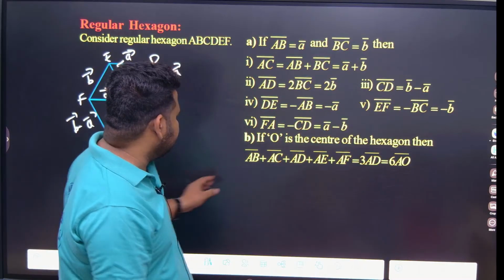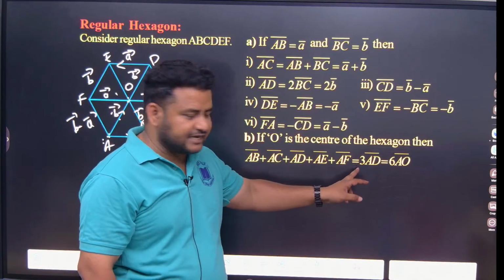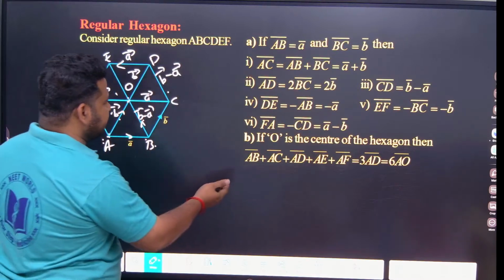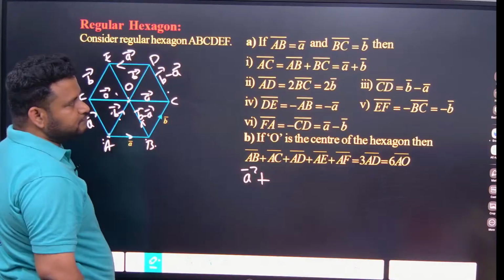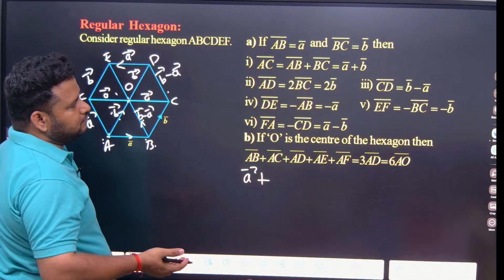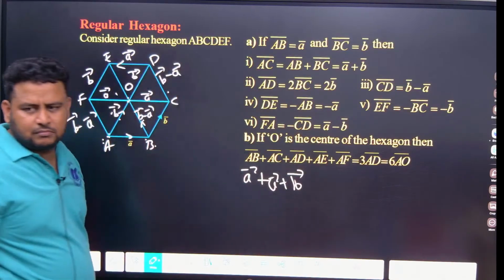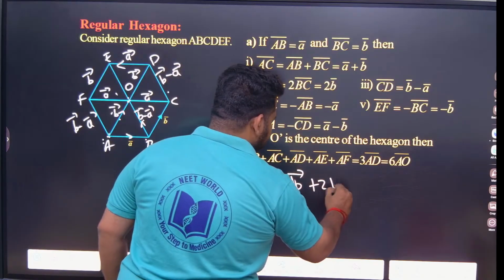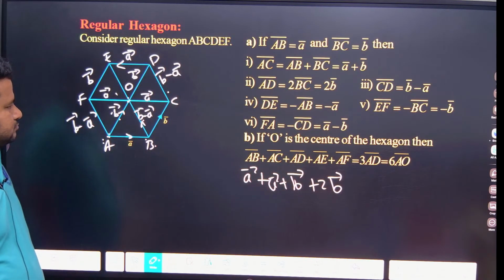Now, if O is the center of the hexagon, if you add all of this, you will get 3 times AD or 6 times AO. How is it? So AB is what here? AB, what is the value? A. AC, what is the value you got? A plus B. AD, what is the value? I am asking you. AD, what is the value? 2B. Okay. So 2B. AE, what is the value?